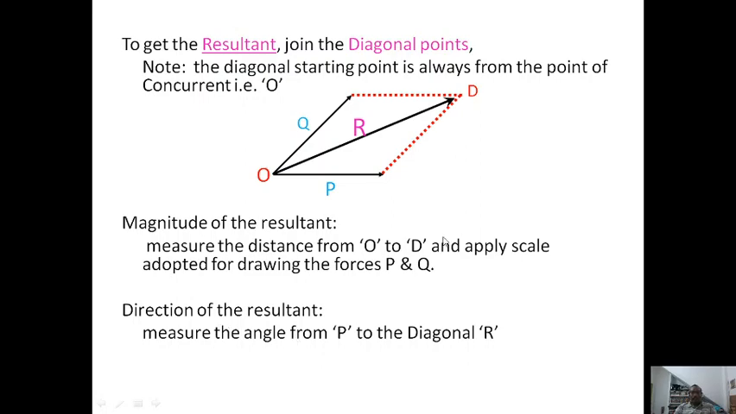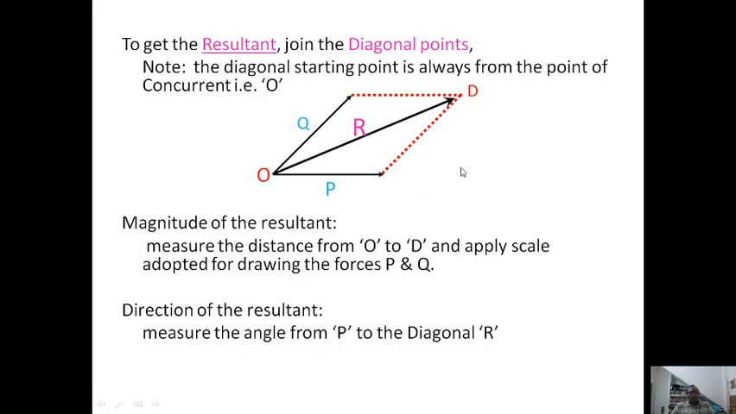So, to know the direction of the resultant with respect to the force P, measure the angle from P to the diagonal R. We have to measure the angle from P to R to get the direction of the resultant.